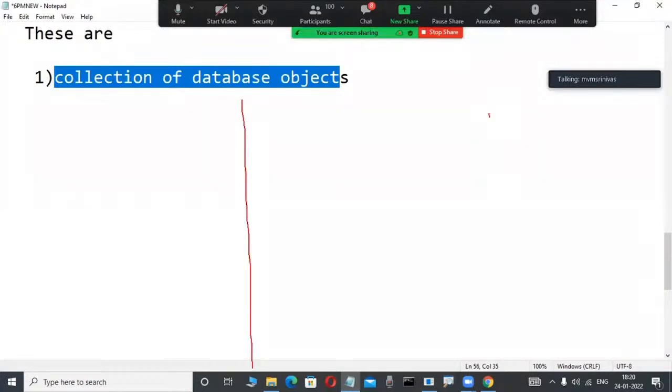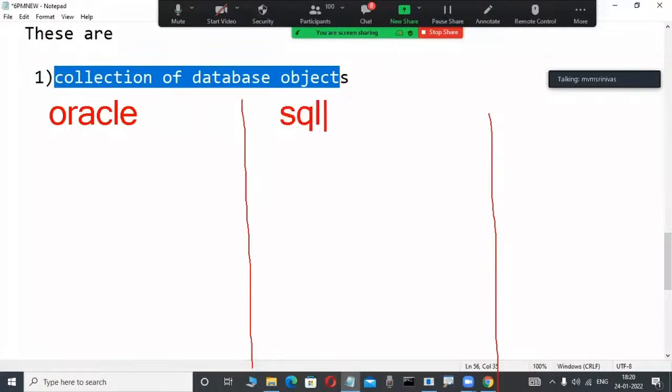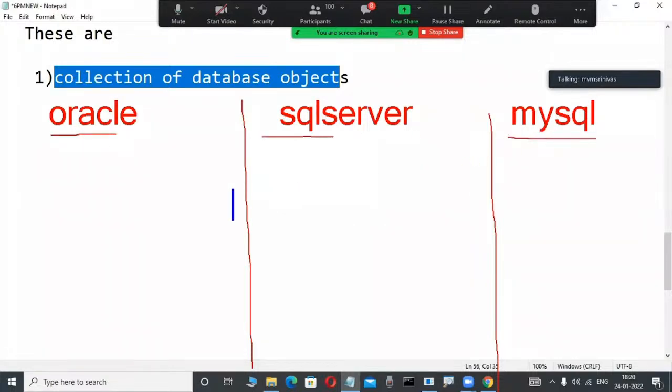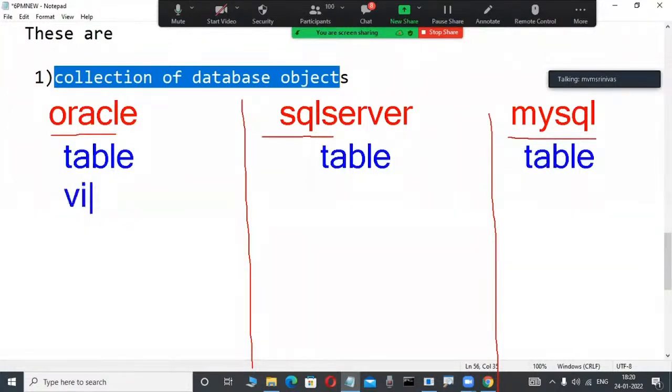Even if you are a first-time newcomer, you can understand. Suppose you are learning Oracle, which is a relational data model product. Others may be learning SQL Server, or MySQL, which are relational data model products from different companies. But which database objects are available in Oracle? A first-time newcomer may have an idea: a table is a database object. Here also a table is there, and in MySQL also a table is there. Same. Again, a view is a database object.